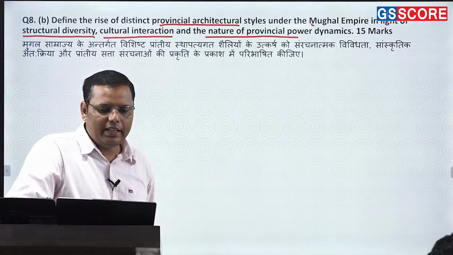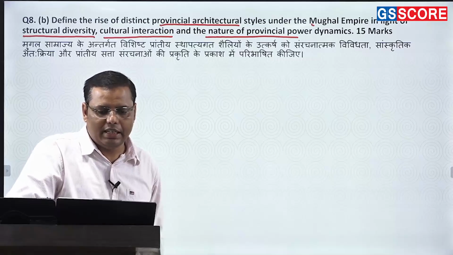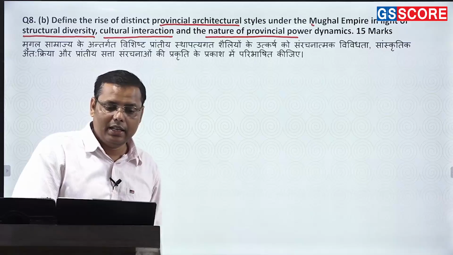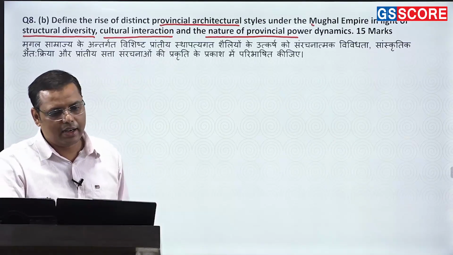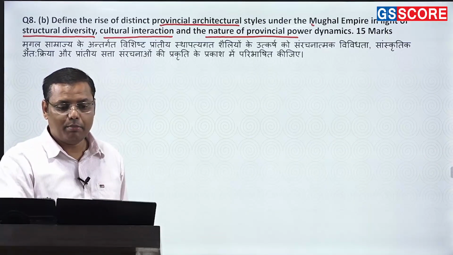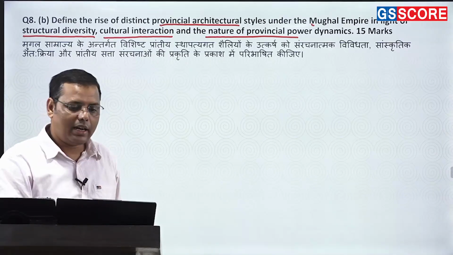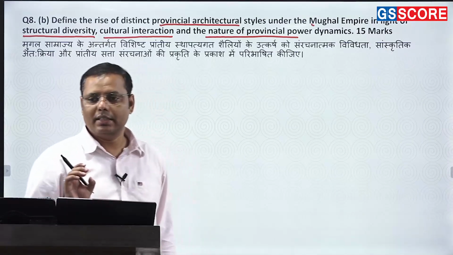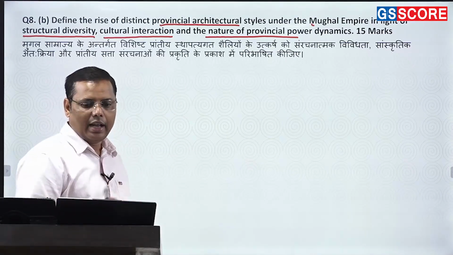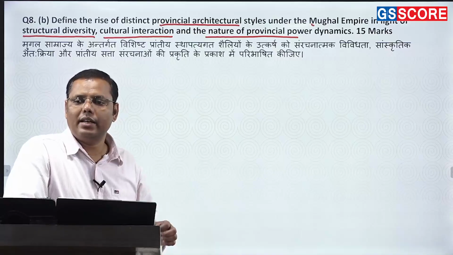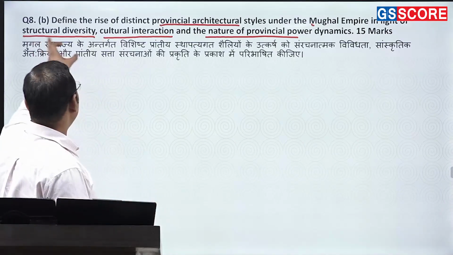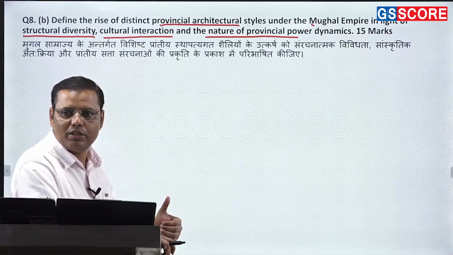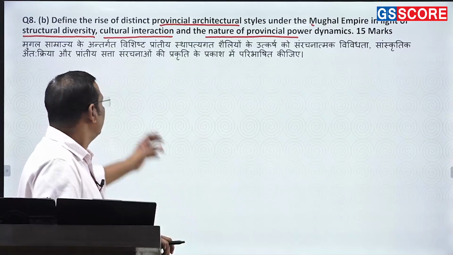down. So you can find that a number of distinct cultural, provincial architectures were developing, such as in Bengal you can find a distinct architectural style, right? Deccan, then Rajasthan, then Punjab and Kashmir, Gujarat and Malwa. These are the various provincial regions. And in fact, every region remains slightly different from each other. And it was depending on what? Structural diversity. Kashmir, undoubtedly, has structural diversity. Kashmir is different from Gujarat and all these regions. Deccan is very different. So this was depending on this.